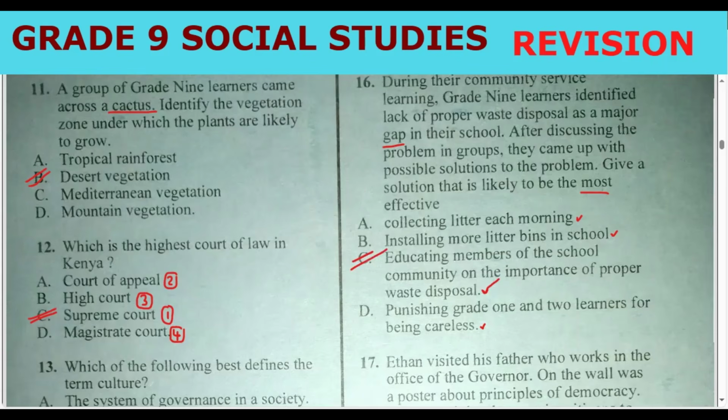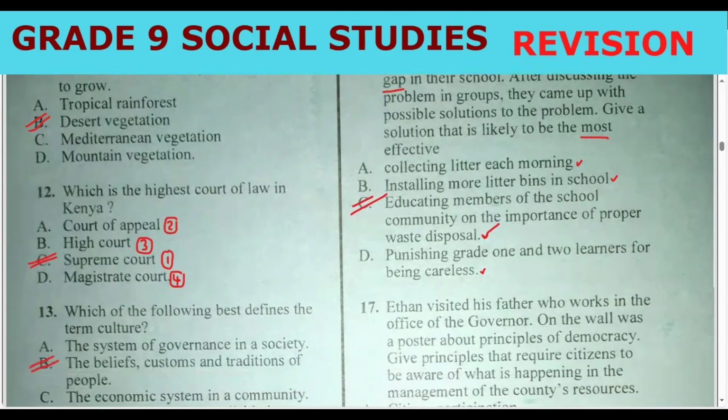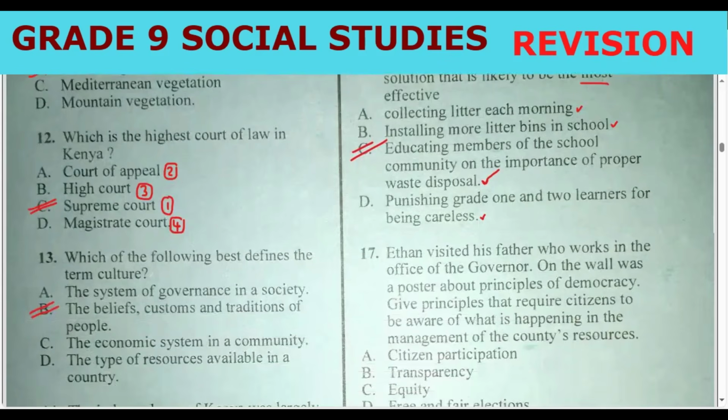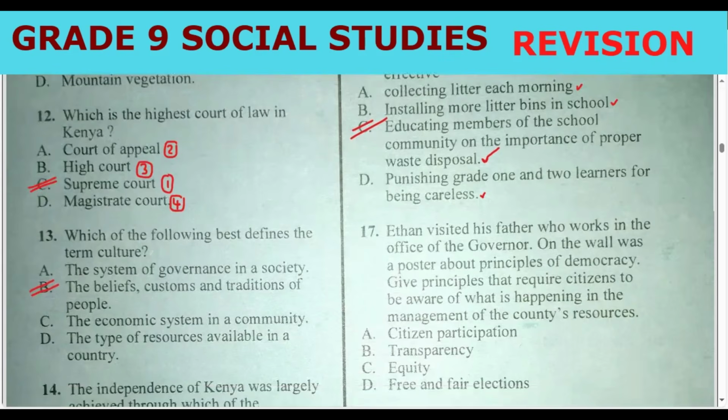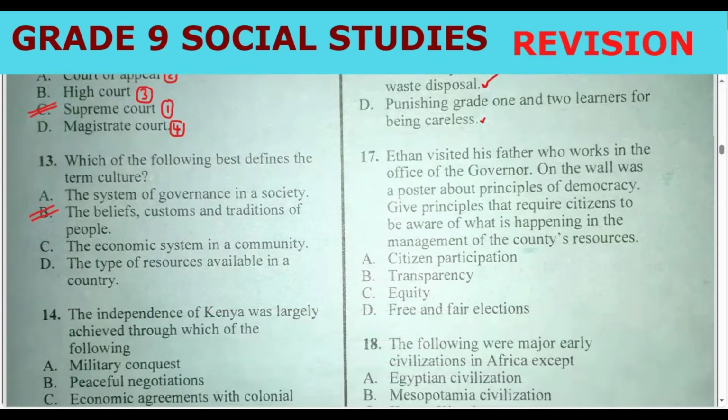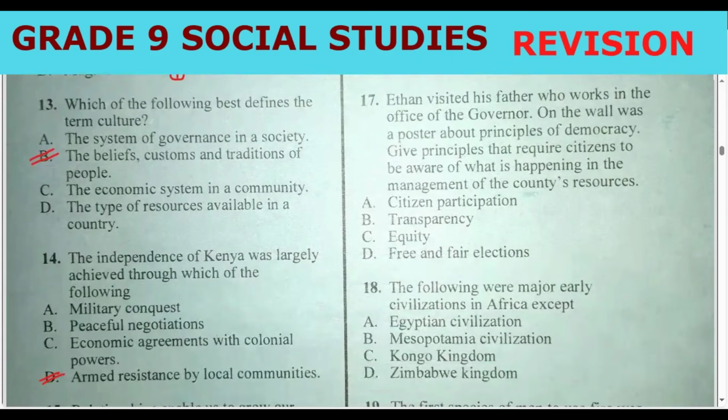Yeah, we go to number 17. Ethan visited his father, who works in the office of the governor. On the wall was a poster about principles of democracy. You remember the principles of democracy? Give the principle that requires citizens to be aware of what is happening in the management of the county's resources.